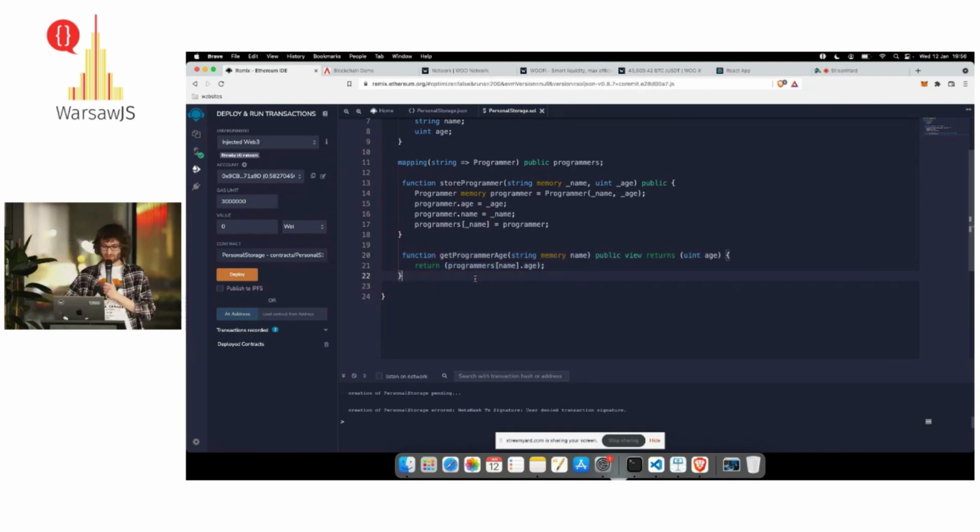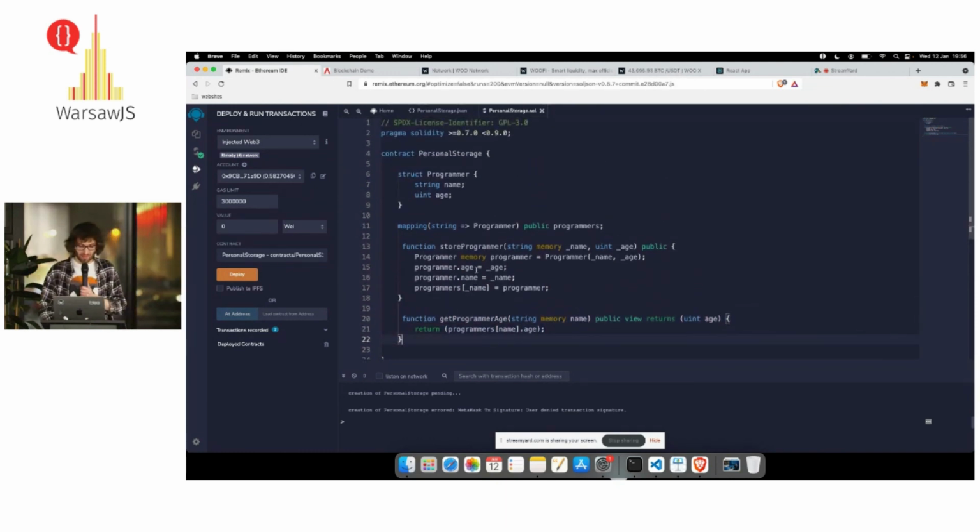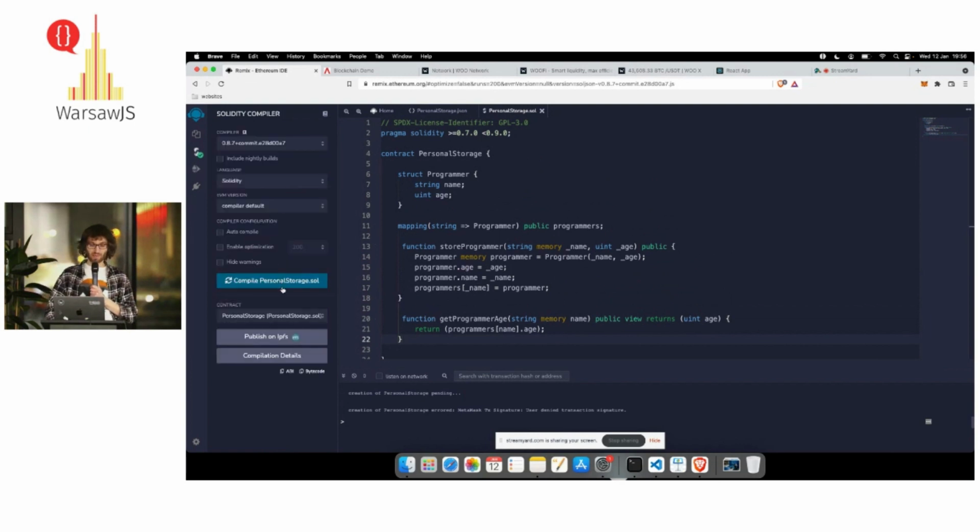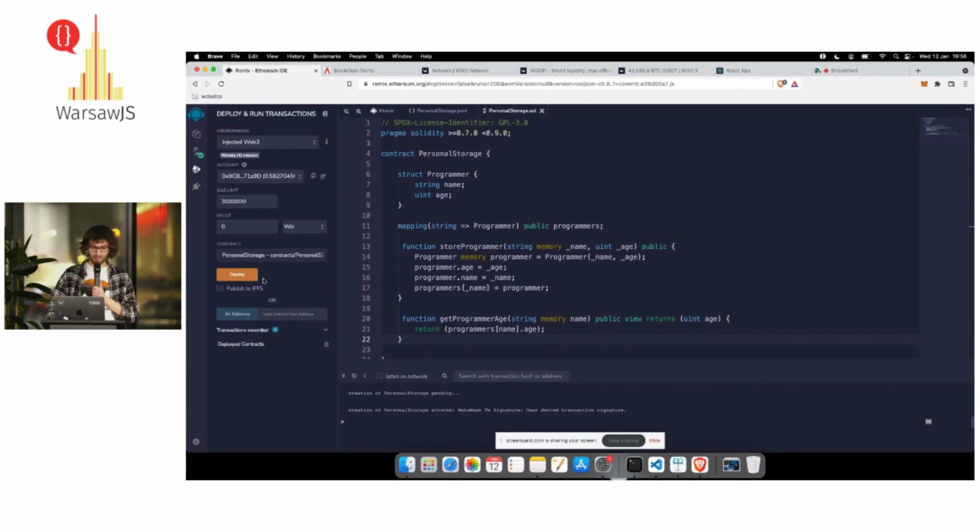So okay, it's a very simple application. What we're going to do right now is compile. The Solidity language has a file with the .sol extension. When we compile, we see there are no errors. Then we use this button to deploy the smart contract to the Ethereum test network.